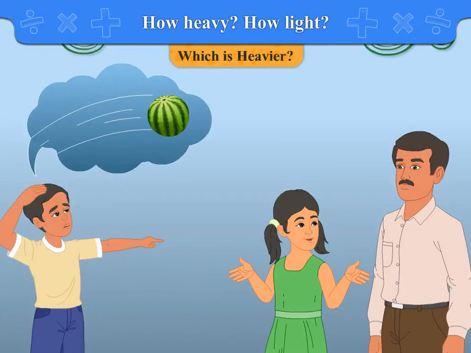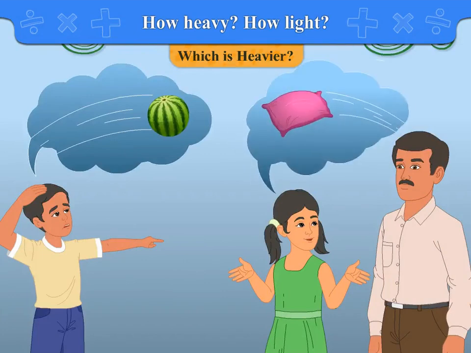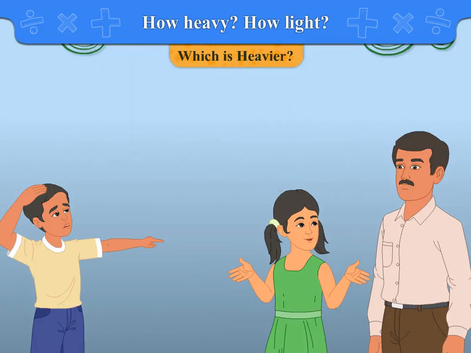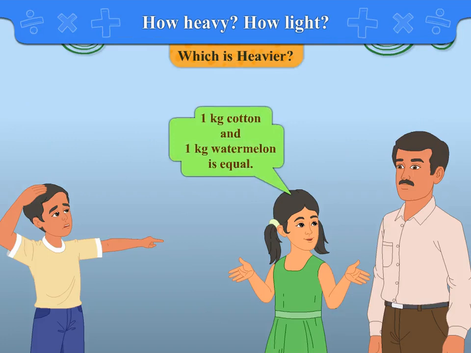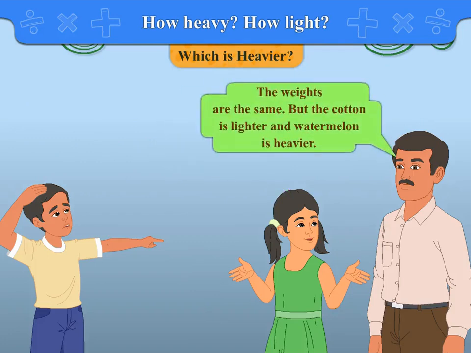Reena says, he threw a 1 kilogram pillow of cotton. So, I threw a 1 kilogram watermelon. Yesterday you said that the weight of 1 kg cotton and 1 kg watermelon is equal. The weights are the same, but cotton is lighter and watermelon is heavier.